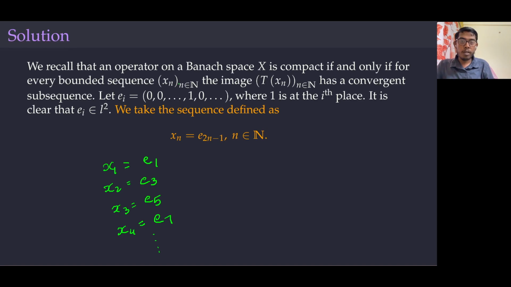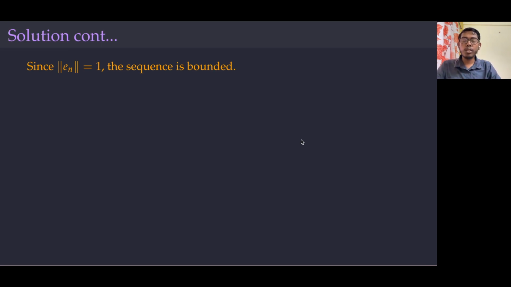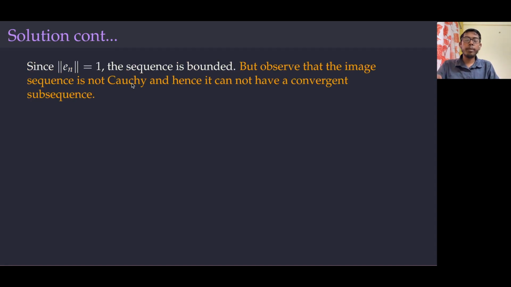First of all, we need to see that this is a bounded sequence. Since each ei has norm equal to 1, this implies the xn sequence is bounded. That is what I have written. Now, why is the image sequence not Cauchy? Observe that the image sequence is not Cauchy, so let's see why.